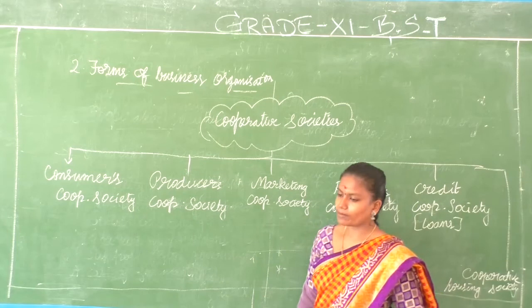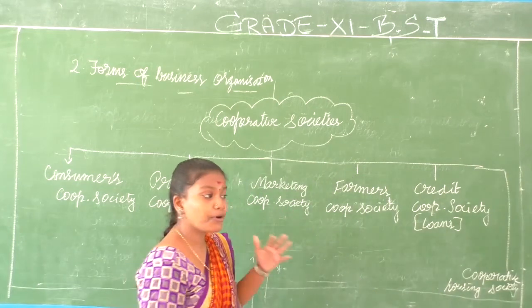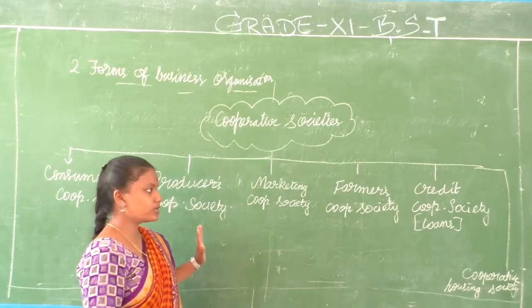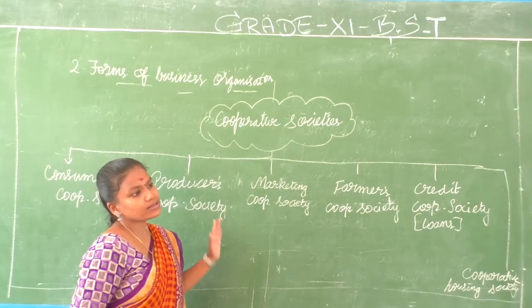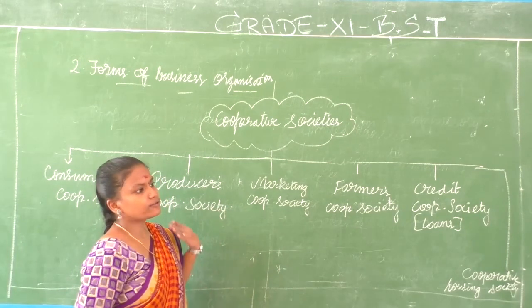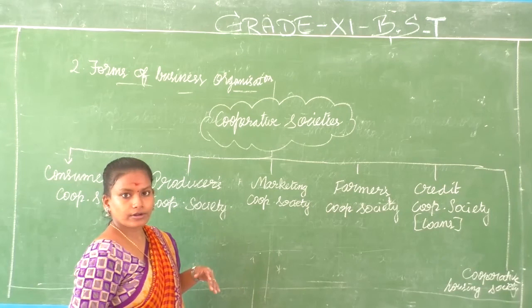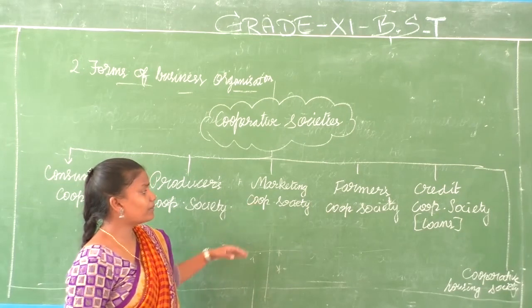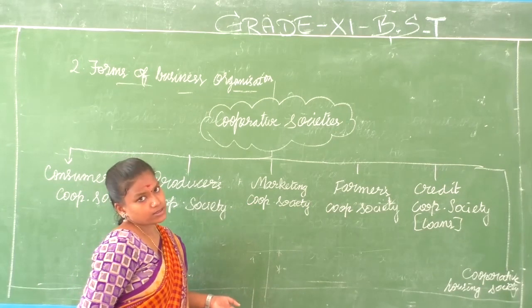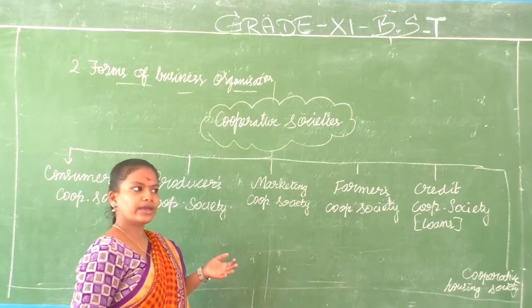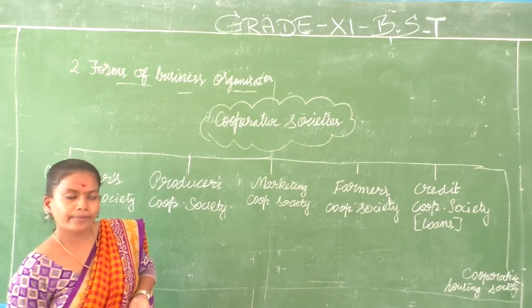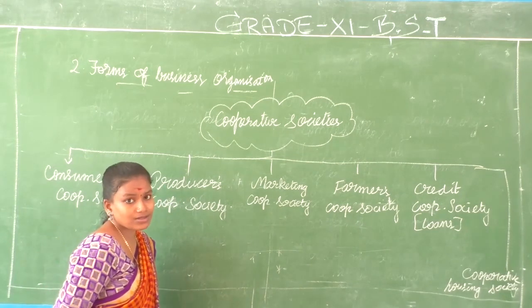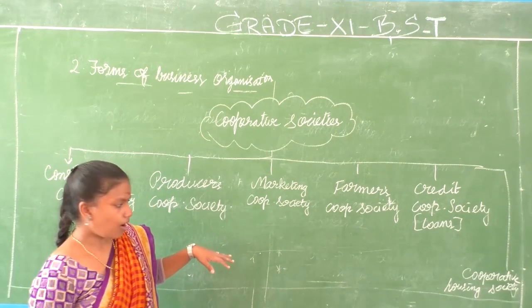Then marketing cooperative society: after you produce the product, you have to sell it, transport it and store it. All this will come in marketing cooperative society. Suitable markets, how to transport at a reasonable cost, so they can sell their products.